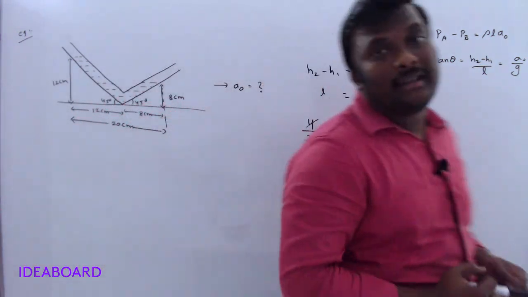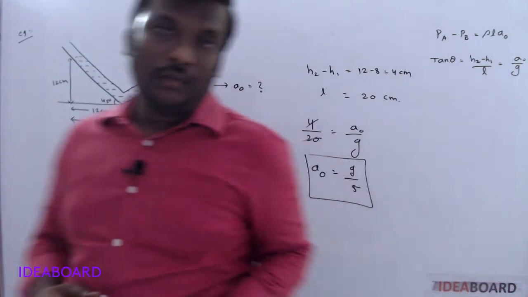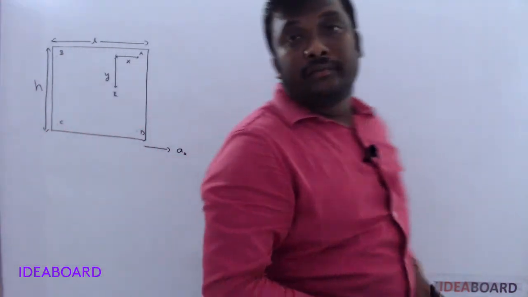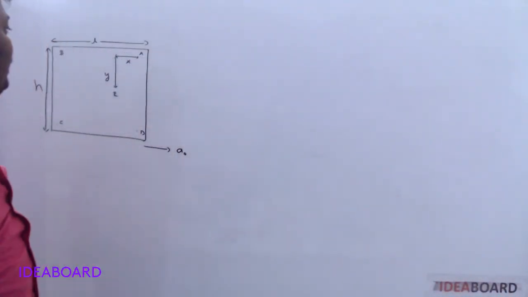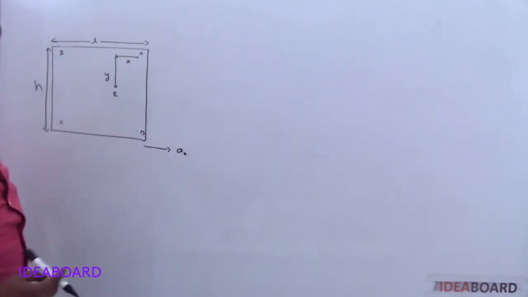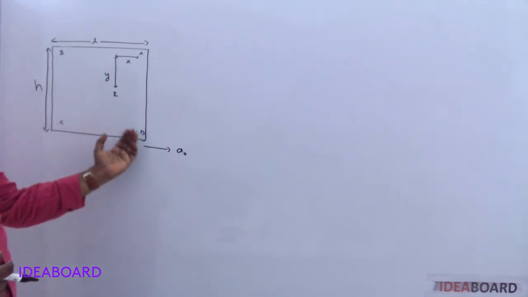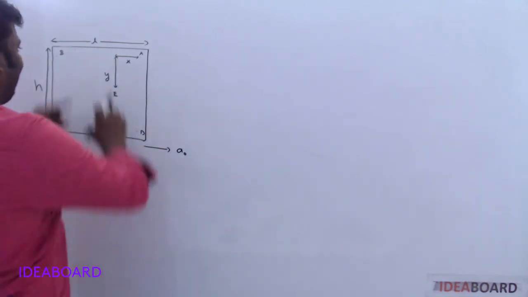So any question they are asking in the examinations, please utilize this method. Okay. Finally, the last example, verify. Let us see, this type of questions are also asked in the competitive examinations. So he was asking what is pressure at A, pressure at B, pressure at C, pressure at D, and pressure at E. 5 points. Okay, let us see.